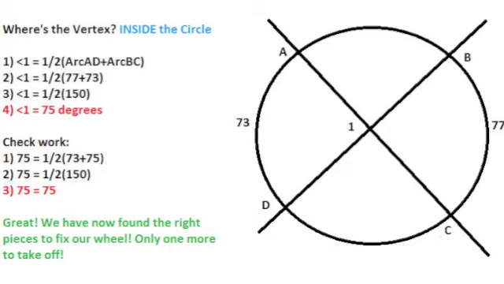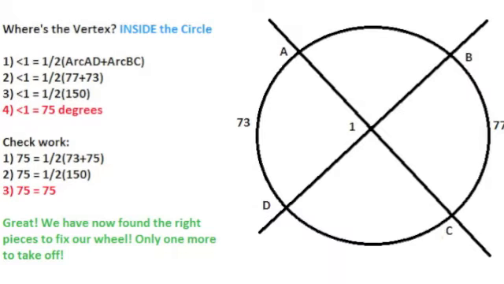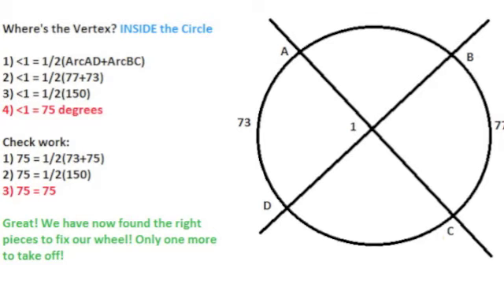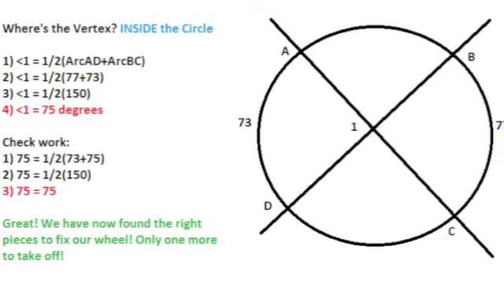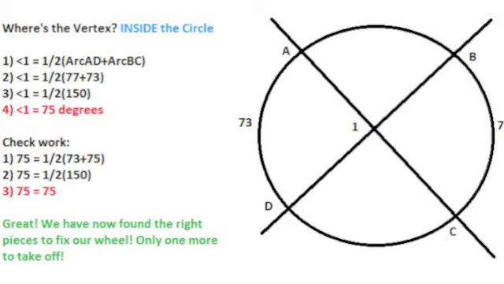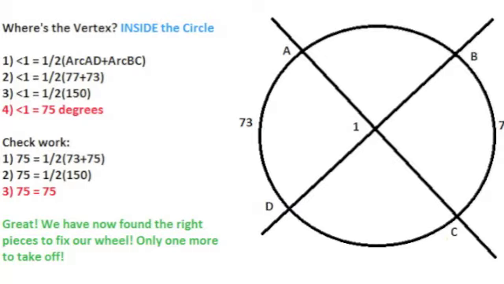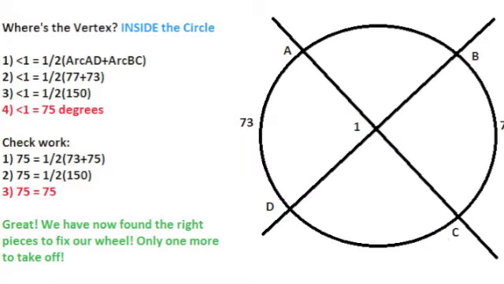Alright, for our second wheel, the vertex is inside the circle, so we have to add our 2 arcs. But be careful, a lot of people usually subtract the 2 arcs and get the formulas confused. But it's inside the circle, so our angle 1 will be 1/2 of arc AD plus arc BC. So then we simplify it and we plug in our numbers and we get 1/2 of 77 plus 73, which gives us half of 150. So angle 1 equals 75 degrees.